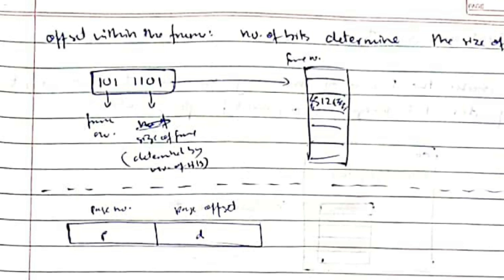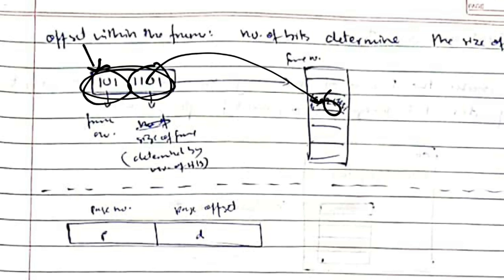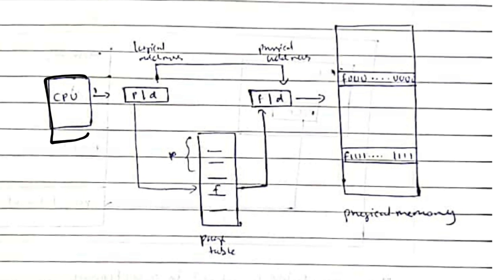Coming to the physical address, if you have to calculate the physical address of any frame, we'll be using the same thing. This is the frame number, and inside the frame, what is the word which we need? By using these two values, we'll access the word inside the frame, and frames are in the physical memory. So if the CPU wants any word from the memory, it will check in the logical address whether it is present or not. If it's present, it will translate to the physical address, and it will access the word from here.